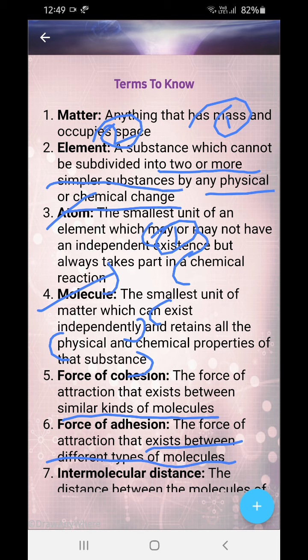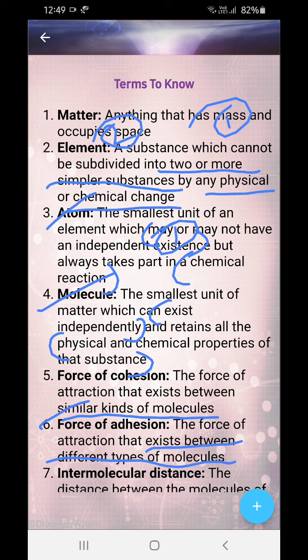Now I am giving you an example of the force of adhesion. Suppose your teacher is writing on the blackboard with chalk. The molecules present in the chalk and the molecules present in the blackboard have a force of adhesion, and therefore you can write. It is similar to the force of friction also. Frictional force is one type of force of adhesion. It can be a force of cohesion also.